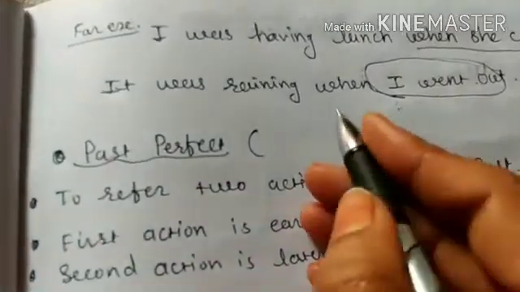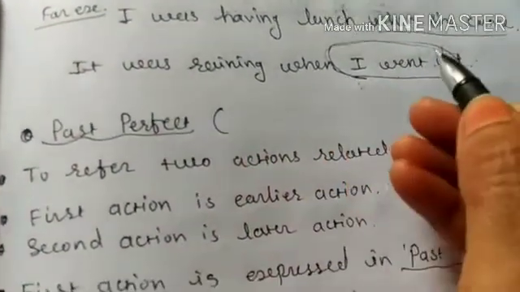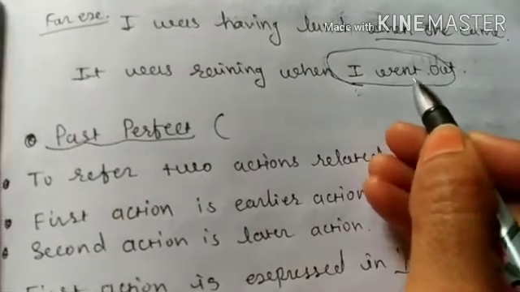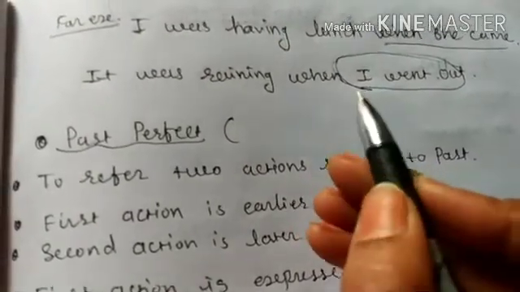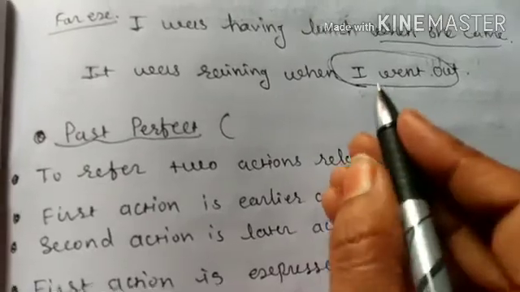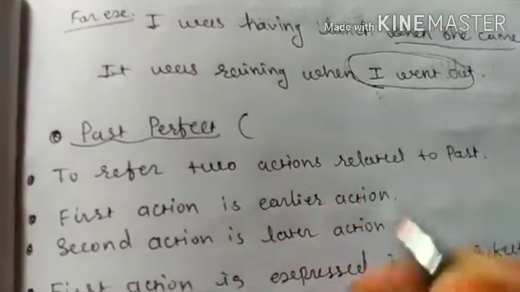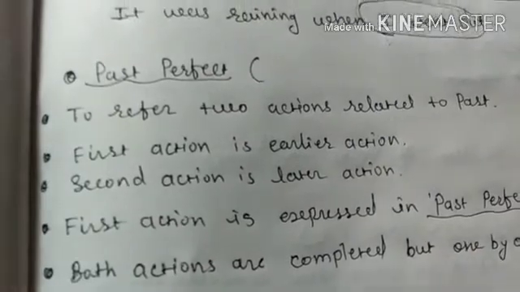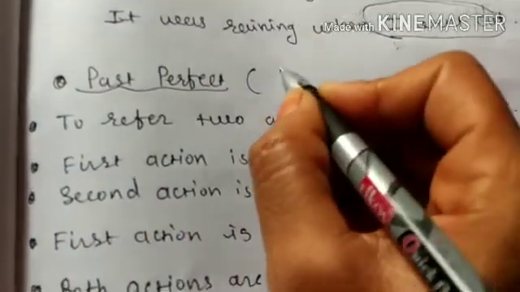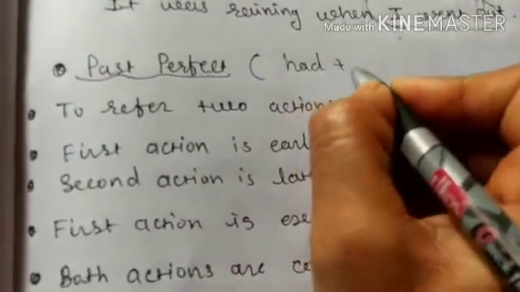So these are two examples of past continuous tense. It expresses an action which was going on, and completion of action is not important. Continuity is important in this tense. Then the third tense of past tense is past perfect tense, and the structure of past perfect tense is had plus V3.